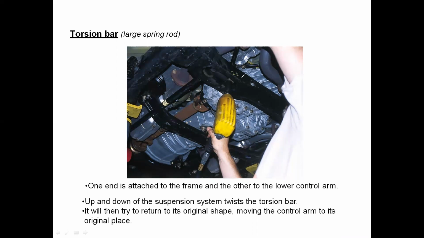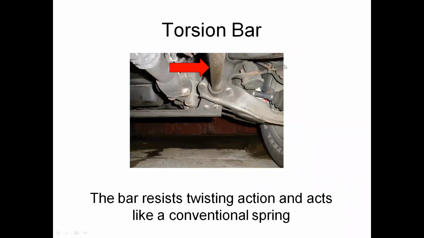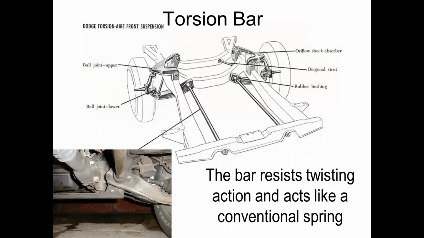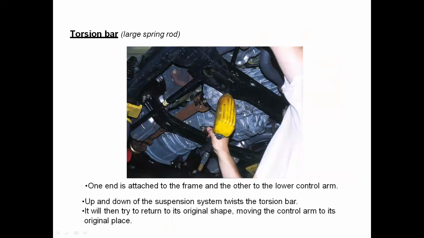You can observe the components of the suspension system we have already seen. There is a ball joint upper and a ball joint lower, an upper arm and a lower arm. The upper ball joint means the upper joint, and there is the lower joint. This torsion bar has one end connected to the frame and another end connected to the lower arm. The up and down motion of the suspension system twists the torsion bar.